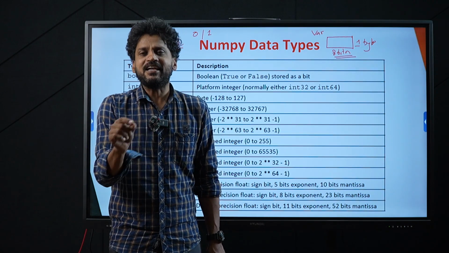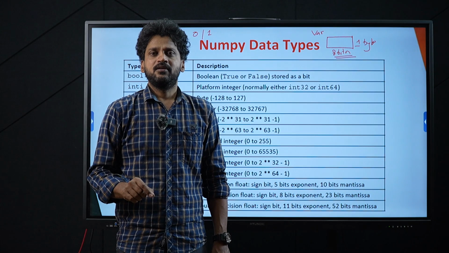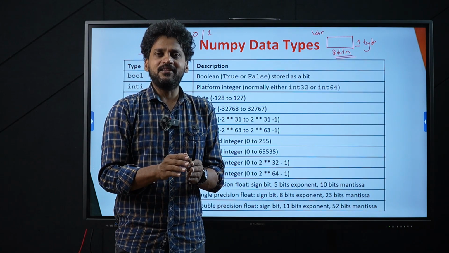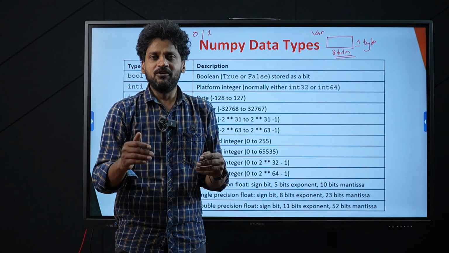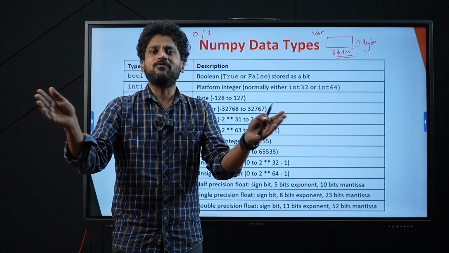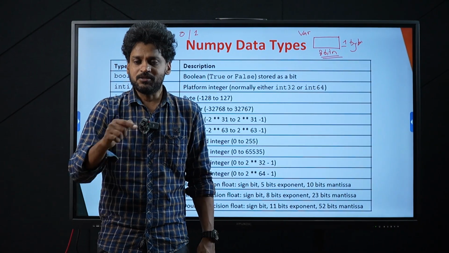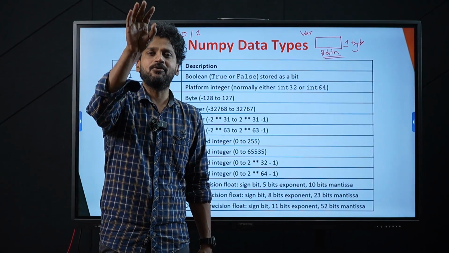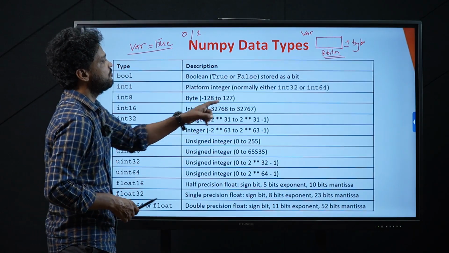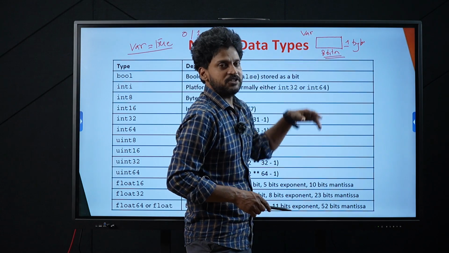Give me as little as possible. Memory is obviously going to give you 1 byte because it cannot divide this byte into any further pieces. The smallest piece of the memory is equal to 1 byte, which is equal to 8 bits. This is the reason why, although it takes only 1 bit, you will get the complete 8 bits.